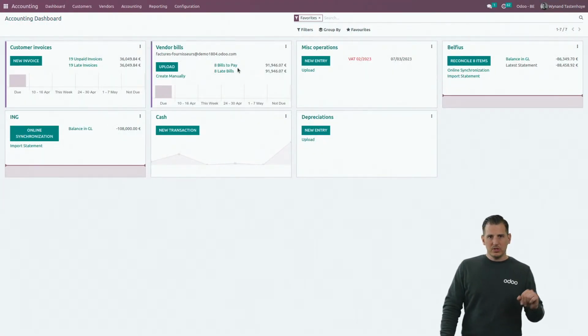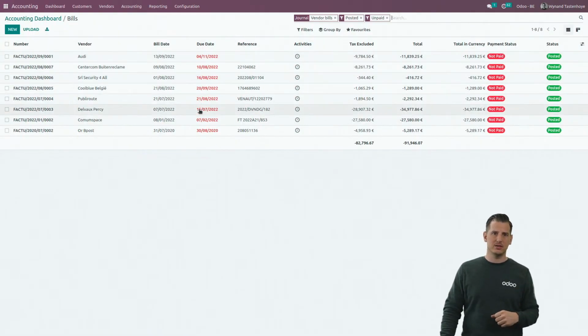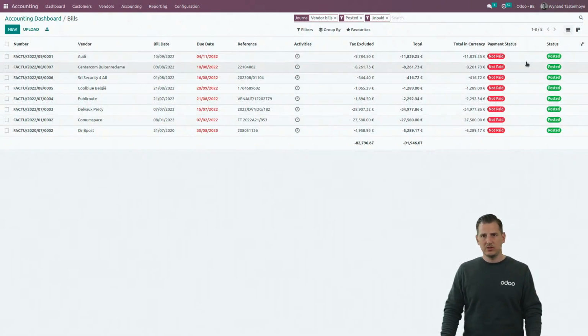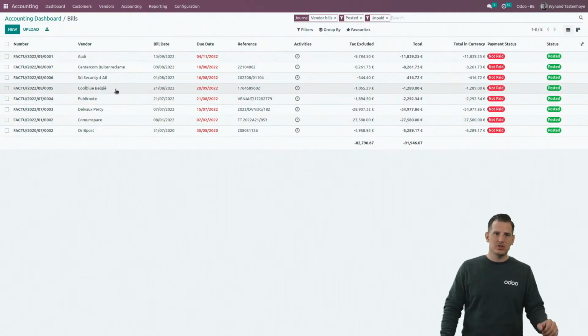Let's go back to the dashboard, because we can see that we don't have any draft entries now. They switched to bills to pay. If we click over here, I can see all the bills again. They received a sequence number now. The status has been changed to posted. And I wanted to take the special cases out of there that I mentioned before.